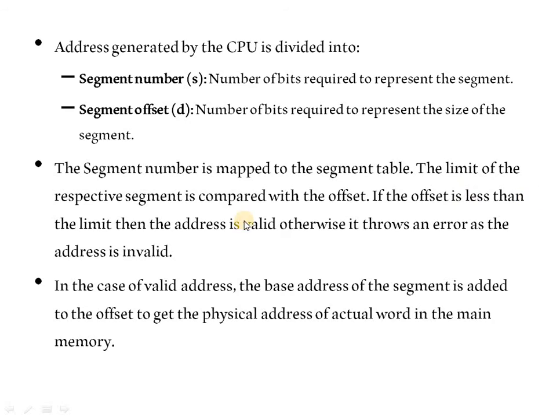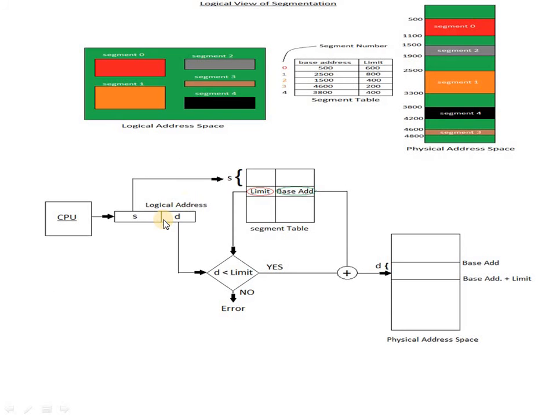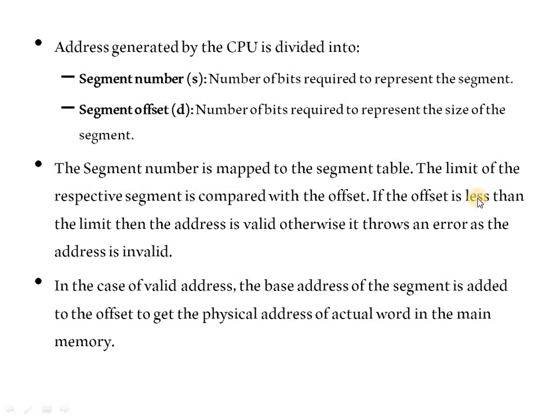Here we compare the offset, that is D, with the limit, which specifies the length of the segment. The limit is always greater than the offset. If this is valid, then it is mapped into the one-dimensional physical address. Otherwise it throws an error as the address is invalid.